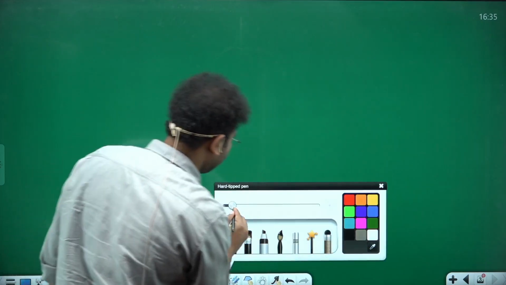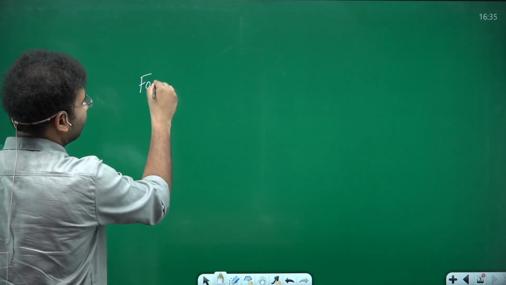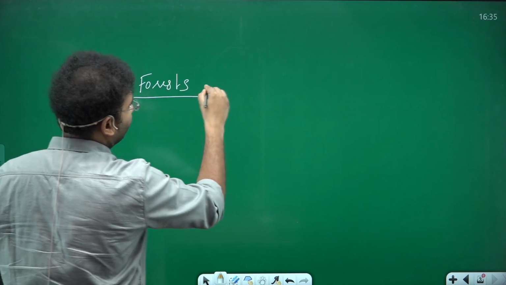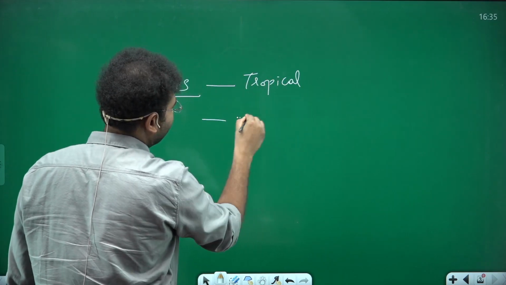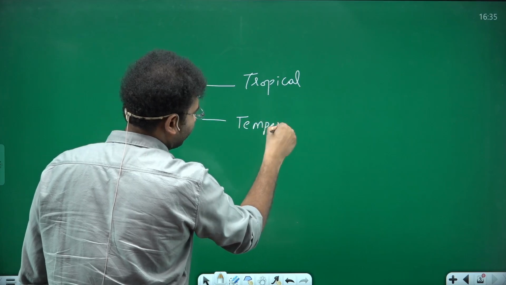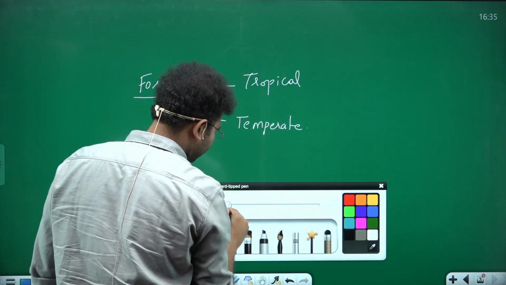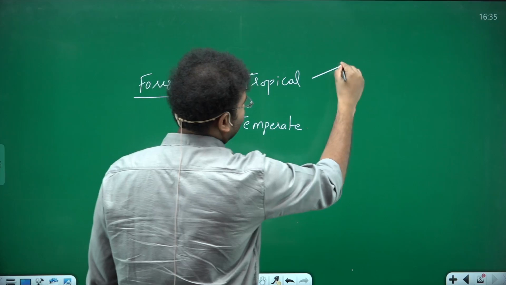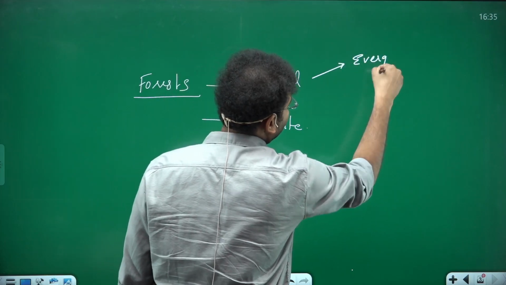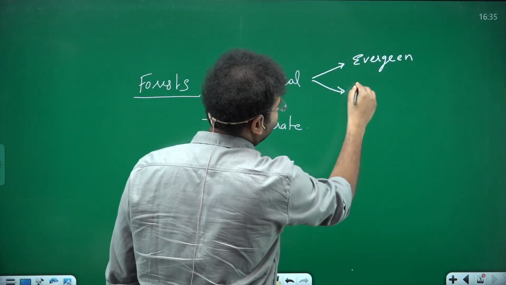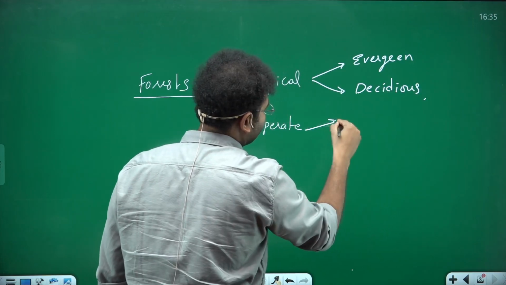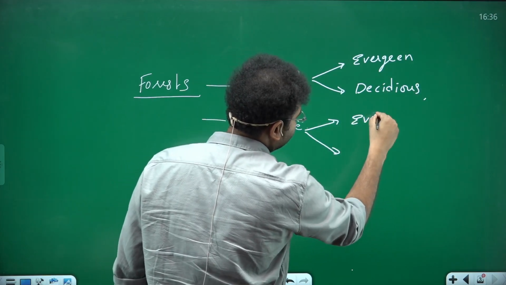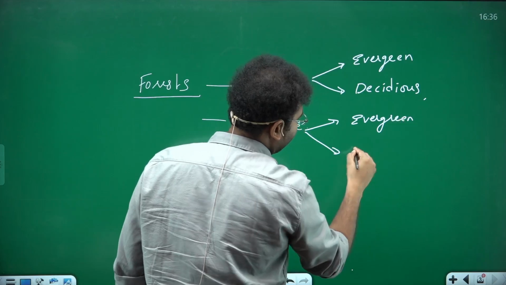Now let me write it here. Here it says that our forests can be tropical forests and there can be temperate forests, right? Within this tropical forest, you have evergreen and you have deciduous. Likewise, you have evergreen and deciduous.